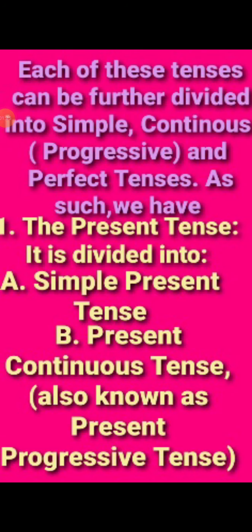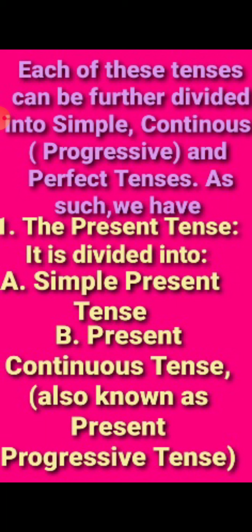Now each of these tenses can be further divided into simple, continuous, which is progressive, and perfect tense. The first one is present tense. It is divided into two: simple present tense and present continuous tense, also known as present progressive tense. So the present tense in itself is put into different categories.